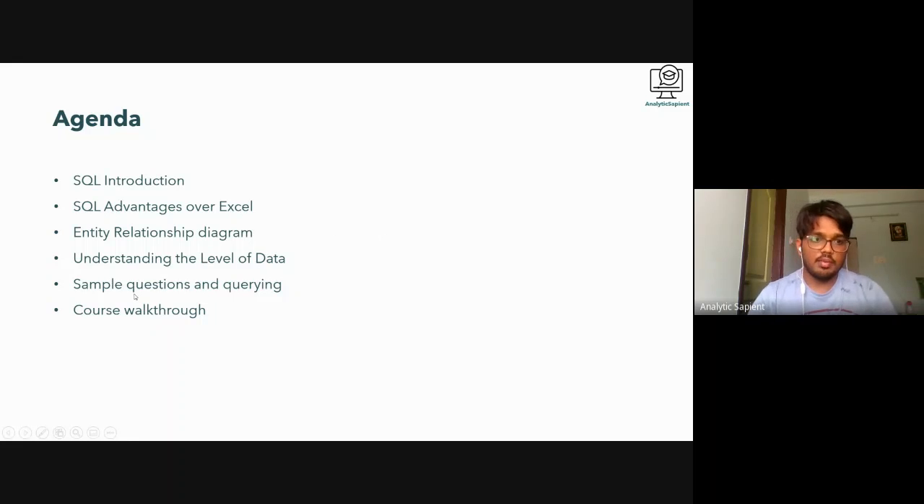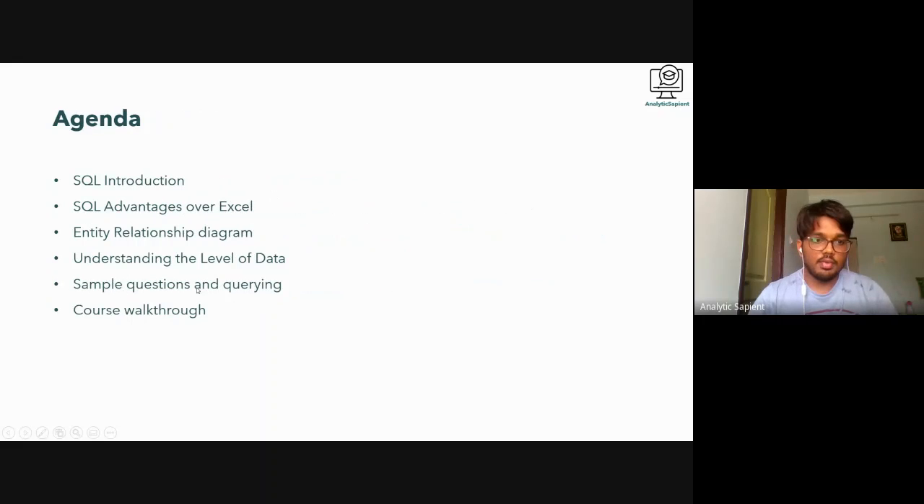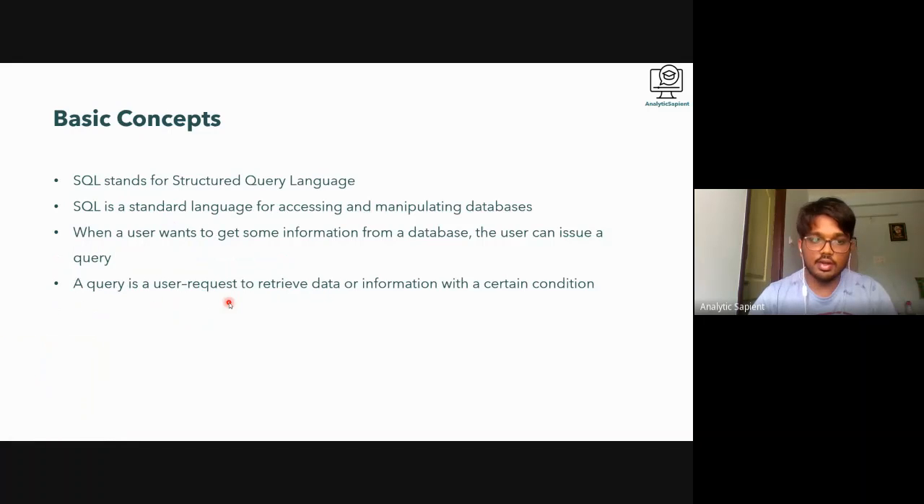And the next one: I have a set of sample questions based on the data set which we are going to go through in this SQL course. On a few of the tables in the data set, I have prepared some very basic questions, and I'll show you how you can query. Then we will go through the course, like what all it will cover. So these are the main things we are going to cover today. Let me go to the next slide.